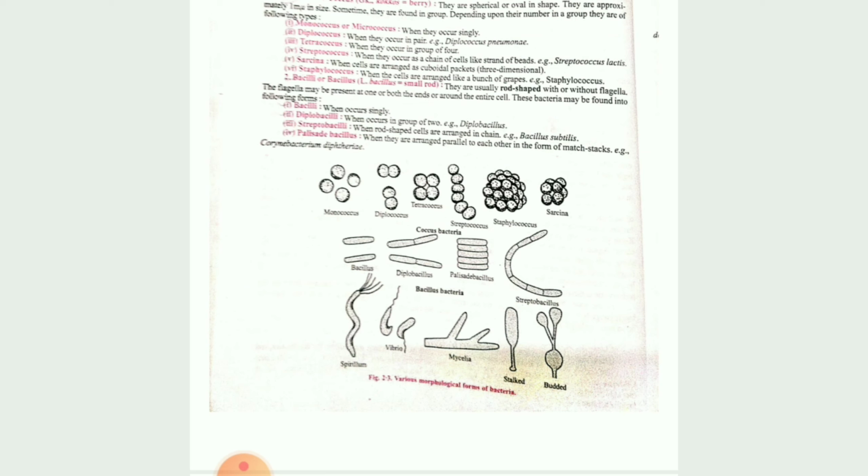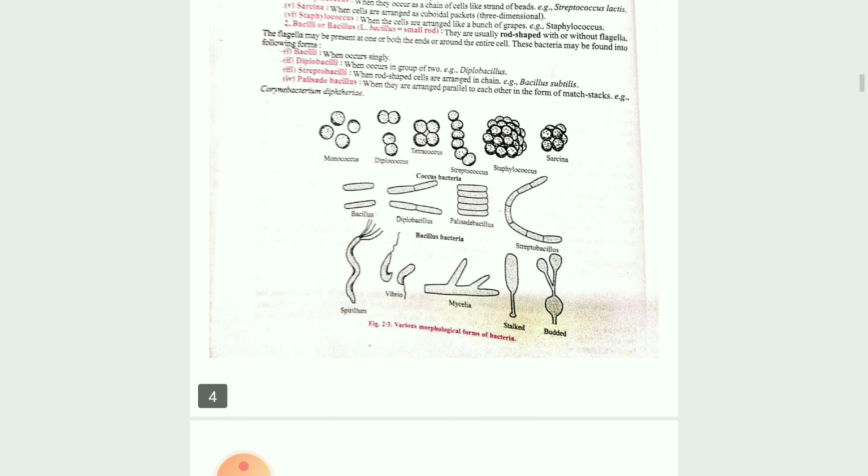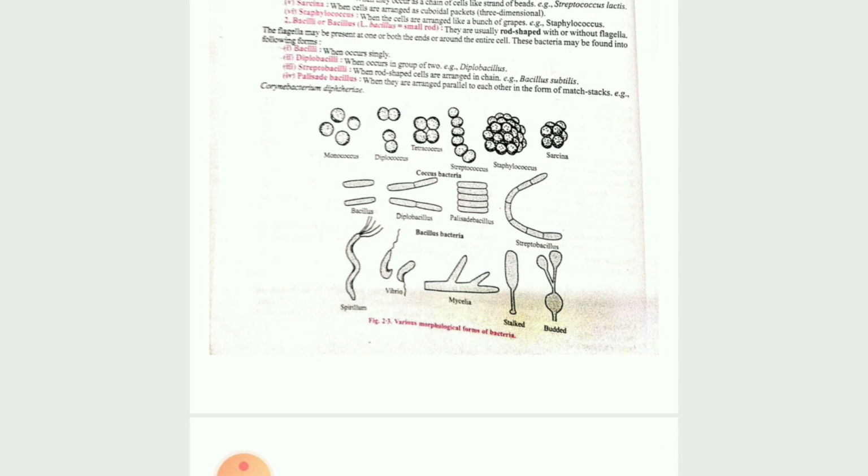Then Sarcina, when circular structures are attached one after the other. Bacillus is a rod-like structure. Again the same thing: diplobacillus. When arranged one after the other, it is known as palisade bacillus. When in a chain, it is known as streptobacillus. Then spirillum: just like how spirals are, in a wavy manner.